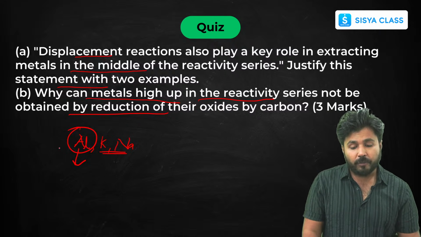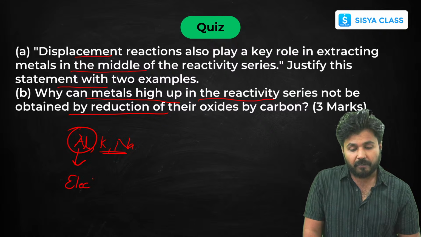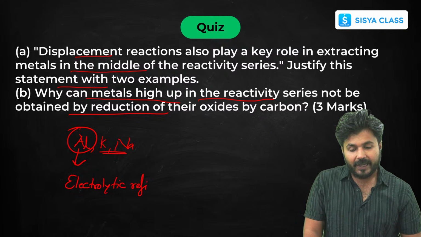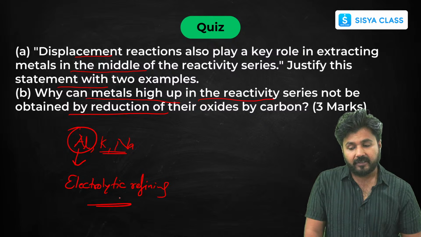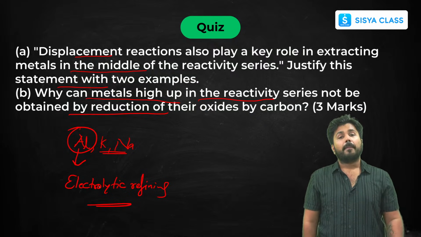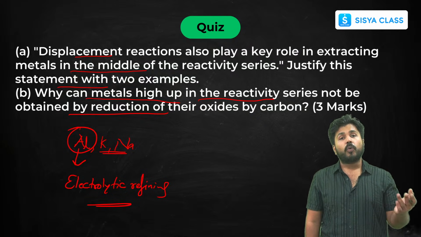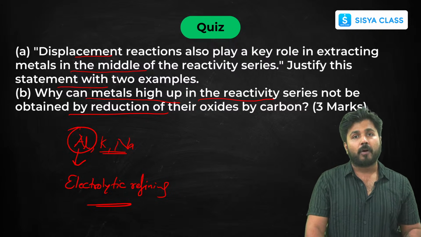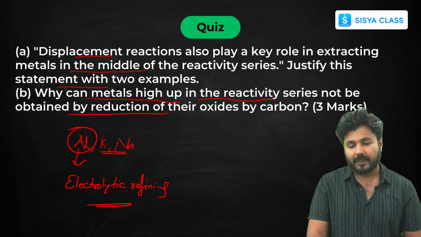That's why we have to use electrolytic refining for their extraction, because without passing electricity you can't obtain the pure form of aluminium or any highly reactive metal.